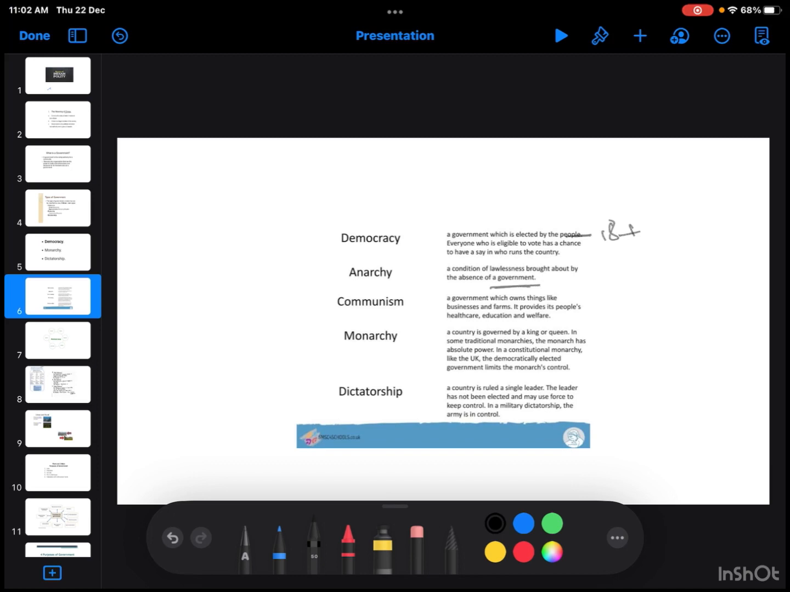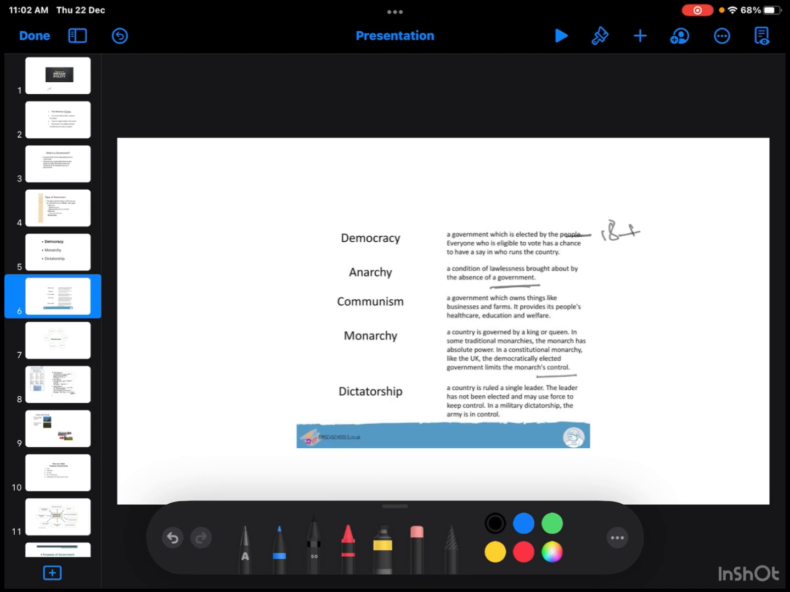The next is communism, a government which owns things like businesses and farms. It provides its people healthcare, education and welfare. Then monarchy is where a country is governed by a king or queen. In traditional monarchies, the monarch has absolute power. In a constitutional monarchy like the UK, the democratically elected government limits the monarch's control.